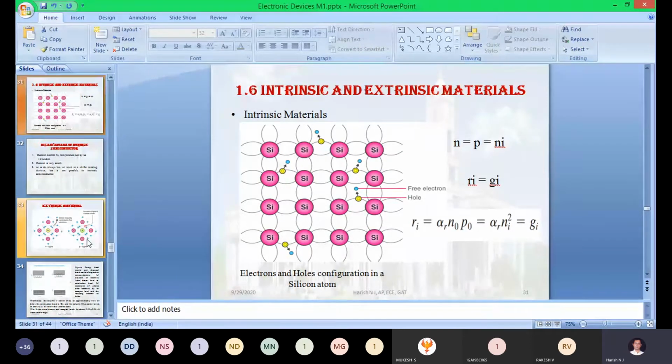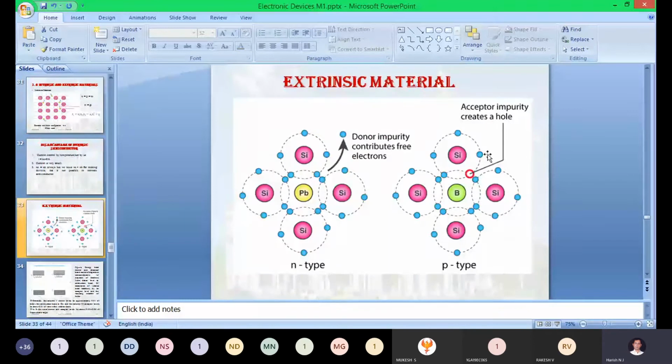Now you keep on increasing the concentration of the trivalent impurity added to the purest form of the silicon. For 1 trivalent impurity, 1 hole will be produced. In such a way, as you keep on increasing the doping concentration of the trivalent impurity, that many holes will be created in the p-type. So finally we say that in the p-type semiconducting material, holes are the majority and electrons are the minority. This is about the fabrication of n-type and p-type semiconducting material.